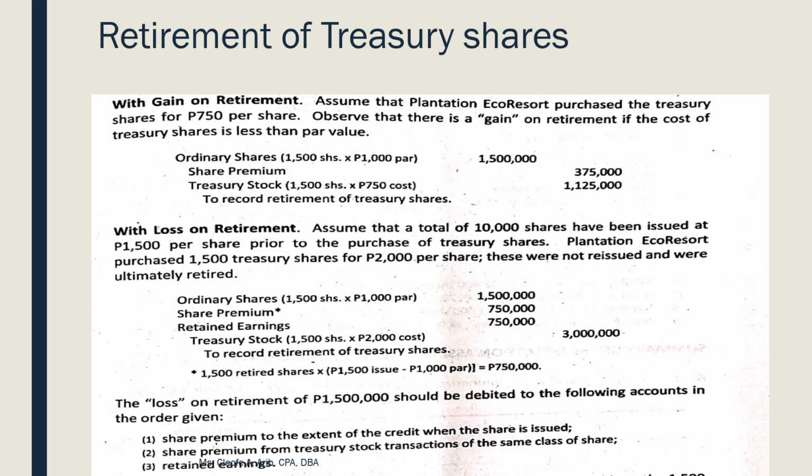And then, anong credit natin? So, we credit treasury shares. Bakit i-credit na yung treasury shares? Para mag-zero out na siya kasi na-retire mo na nga yung treasury. So, magkano ang credit natin? 1,125,000. Bakit 1,125,000? Kasi diba yung 1,500, binayback mo yon at 750 per share. Now, if you notice, your debit is 1.5 million while your credit is only 1,125,000. So, to balance your entry, we create another account title, share premium.